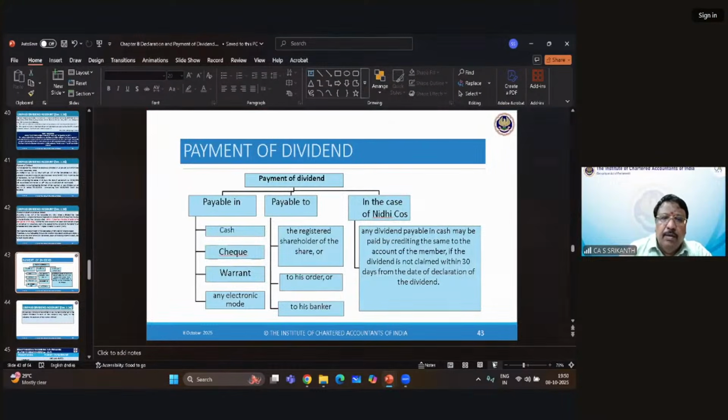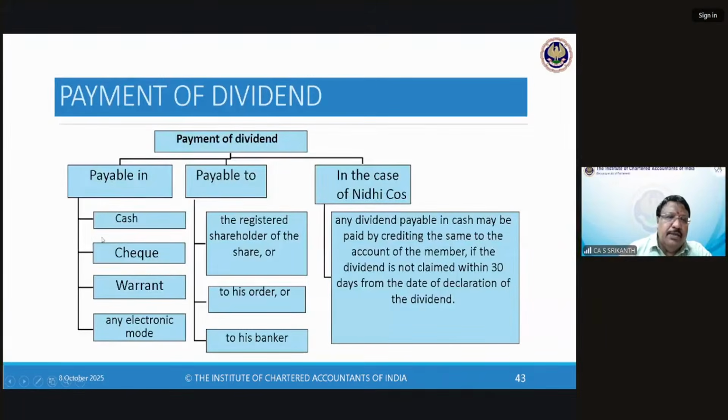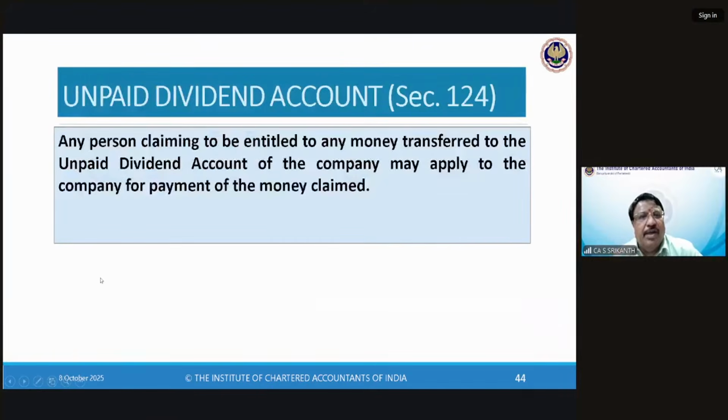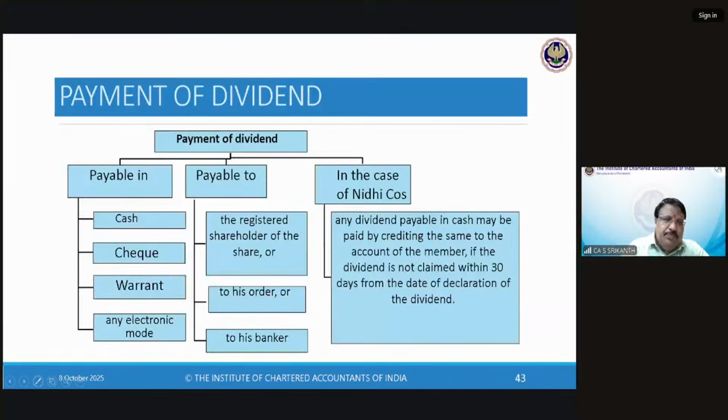Here they say dividend can be paid in cash, check, warrant, or any other. Today we don't use warrants. We use electronic mode maximum. Cash or check. Cash also, because of the prohibition under the Income Tax Act, we can't pay cash. Though the Companies Act permits you to pay in cash, there is a prohibition under the Income Tax Act for payment of dividend by cash. Okay, so that we don't pay.